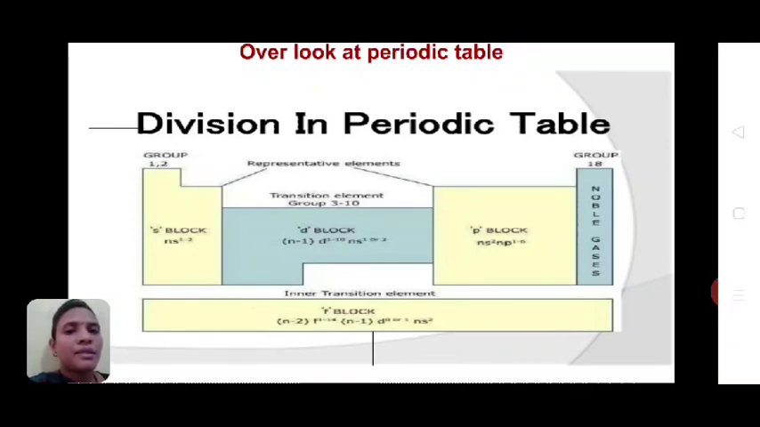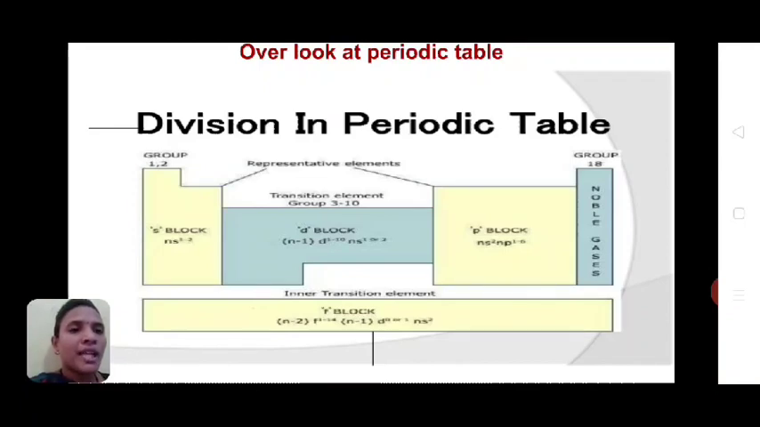Can we revise it again? See, S block elements are present in groups 1 and 2, P block elements are present in groups 13 to 17, noble gases are present in group 18, D block elements are present in groups 3 to 10, and F block elements are present in the 6th and 7th periods.